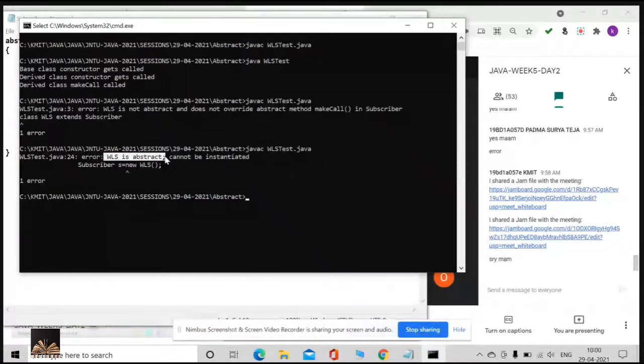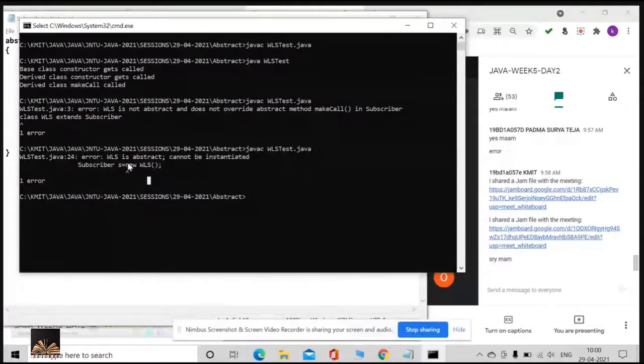So if I am not overriding the make call, which is abstract in my parent class, at least I need to declare that as abstract. But what mistake I have done is I just instantiated WLS. Is that possible? I'm trying to create an object for the abstract class here in this statement.